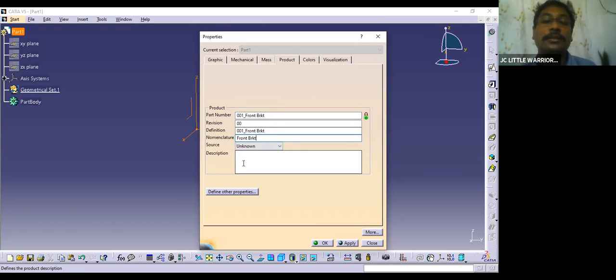Okay, description. If you have any description like the history of the part, or the part is already existing or modified, or what was the thickness, say thickness. Okay, thickness was 0.5.